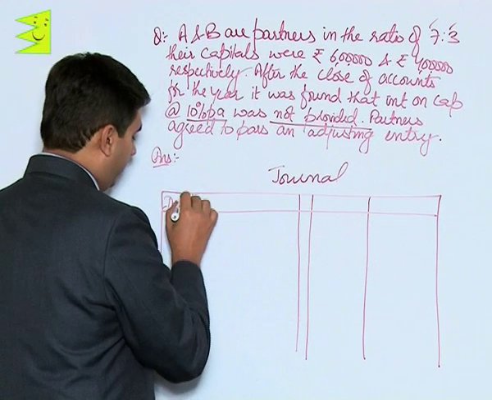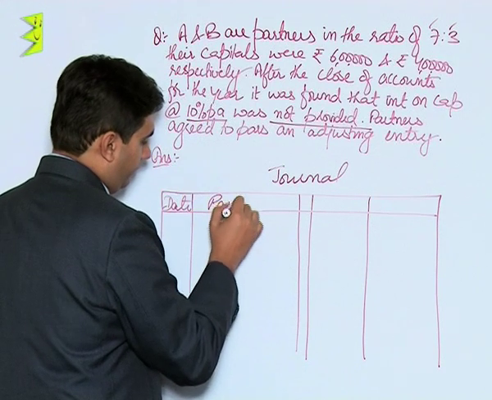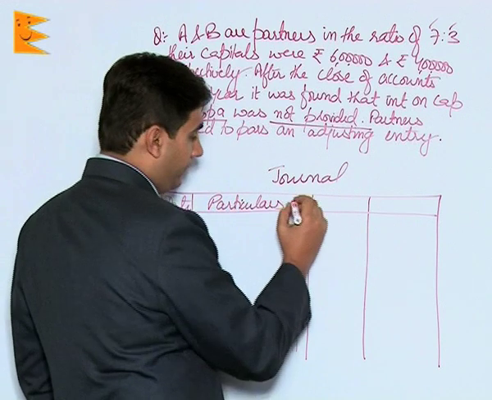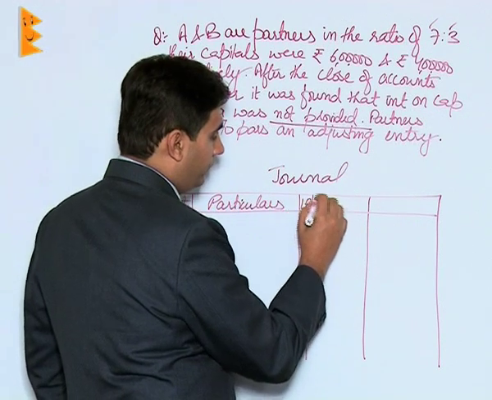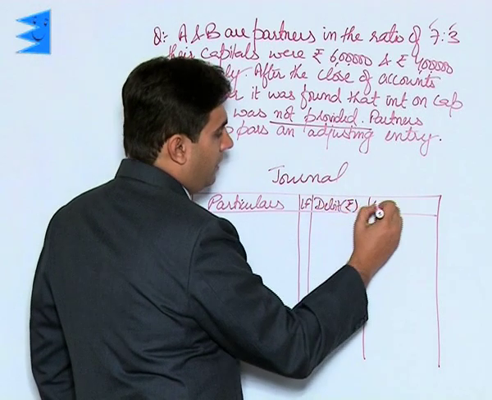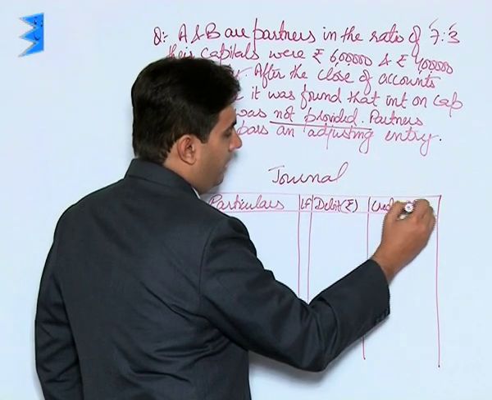This is date, particulars, then ledger folio, debit in rupees, credit in rupees.